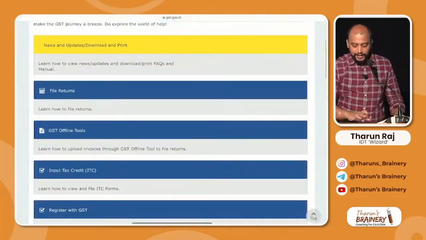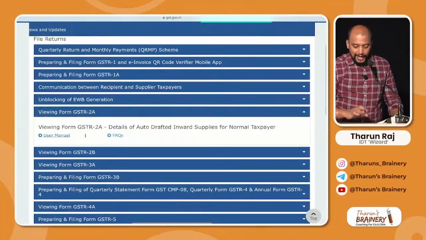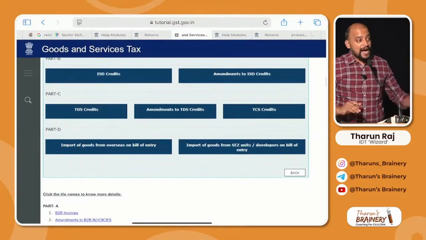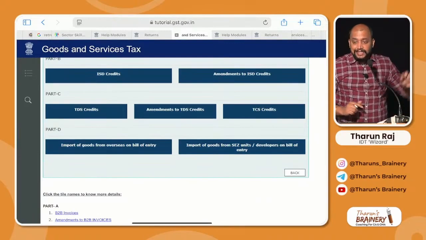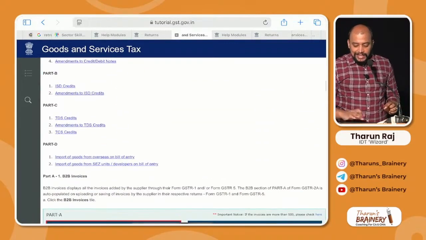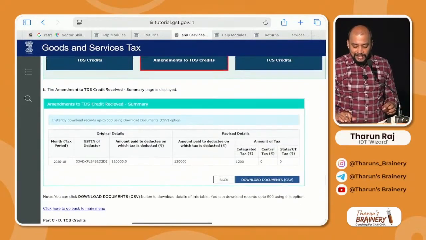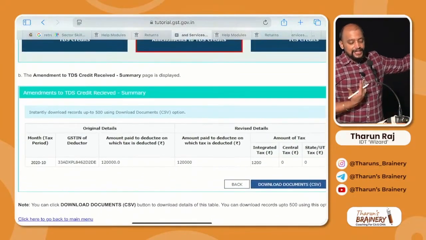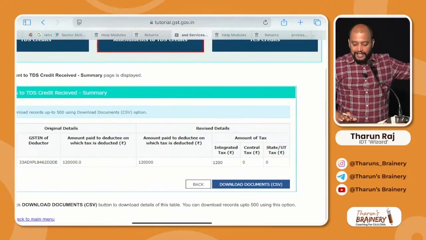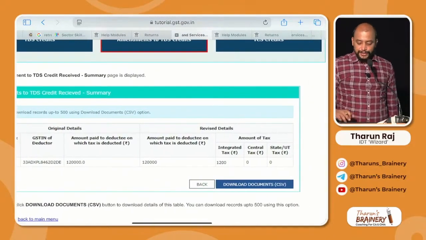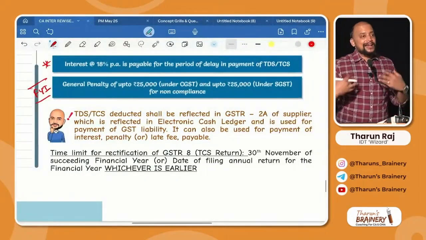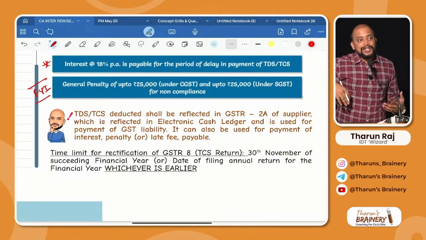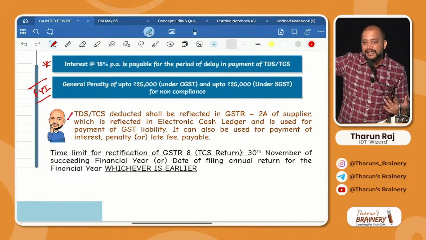In GSTR 2A, there is an area called TDS TCS credits, part C. Once we click on TDS or TCS credits, we will be able to see how much TDS they have deducted, who is the deductor, how much they have deducted, everything. So that is this information, and what we can do with that, like income tax, where it will come in Form 26AS, we can use it as a credit against payment of our income tax liability.